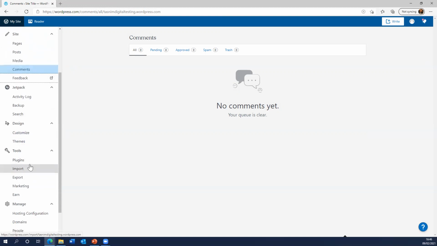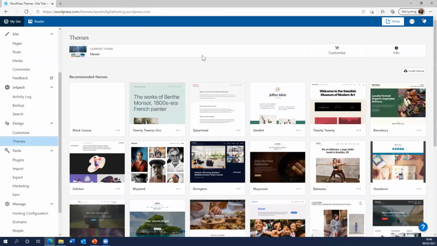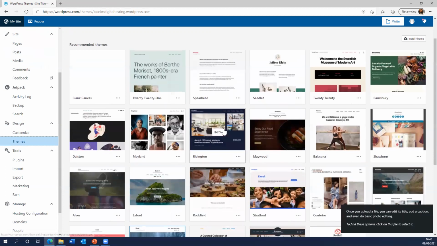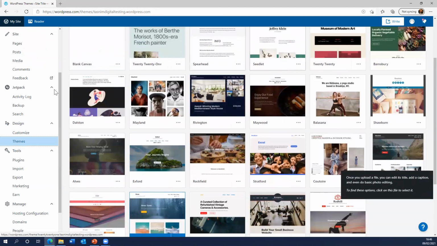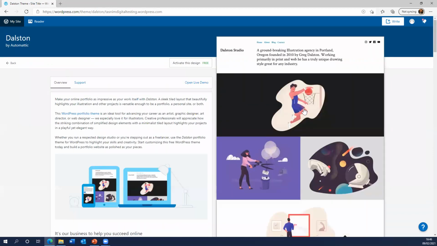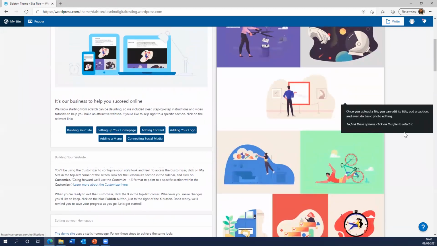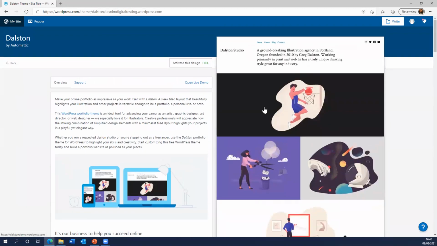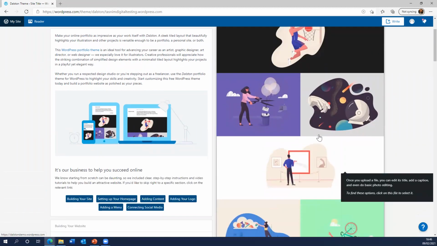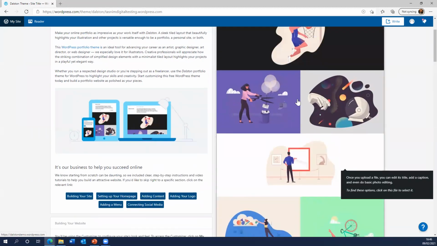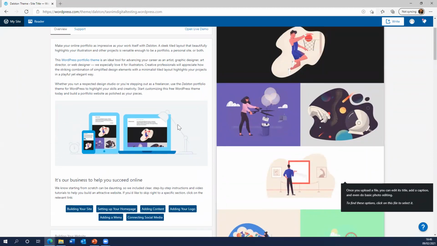And of course, in terms of the layout of the website, there are tools which you can use here. You can customize your website. You can choose a theme. So if you click on themes, you can choose what would suit your business or charity. For example, if you used to be a sports organization, you might pick on this Dalston one, where there are already pictures and images that might engage your audience. Of course, feel free to change these pictures. You might want to use pictures that you've taken in your sessions as well.